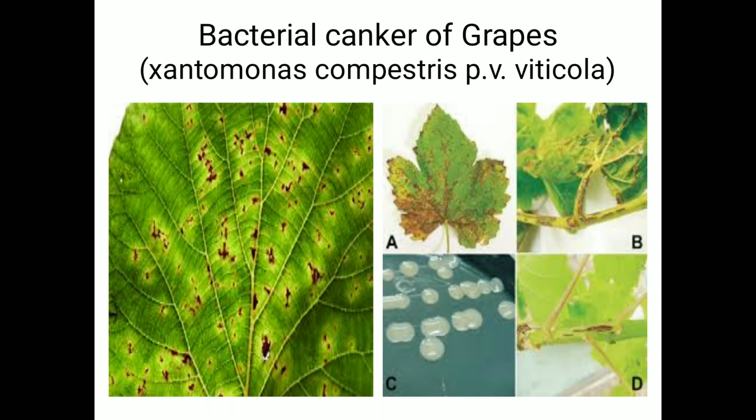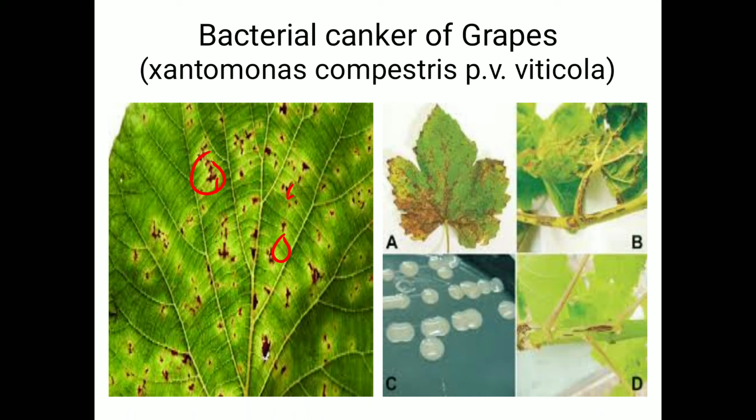Next one is bacterial canker. That bacterial canker is caused by the bacteria Xanthomonas campestris pathovar viticola. Regarding symptoms, the disease appears as small, water-soaked, irregular lesions on the leaves, and that spot is surrounded by a yellowish margin. This is the typical symptom of bacterial canker.